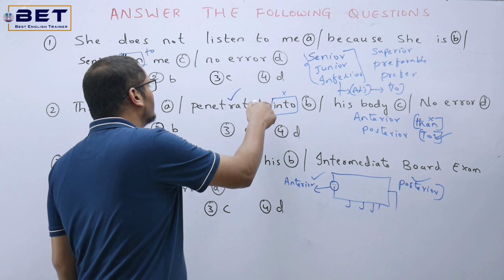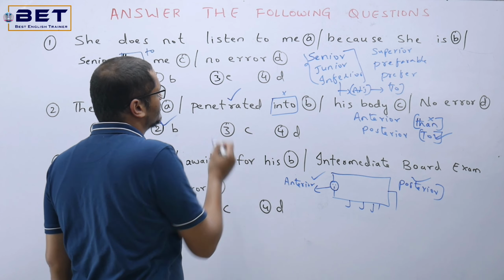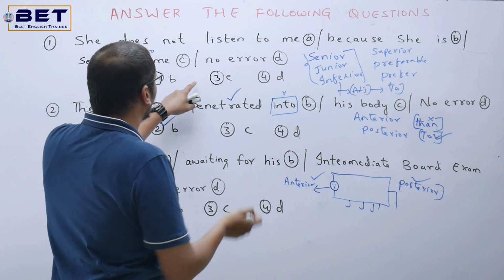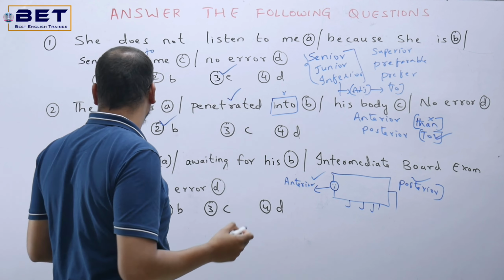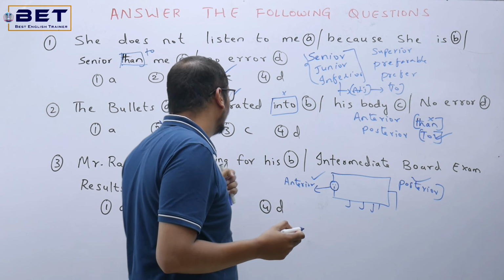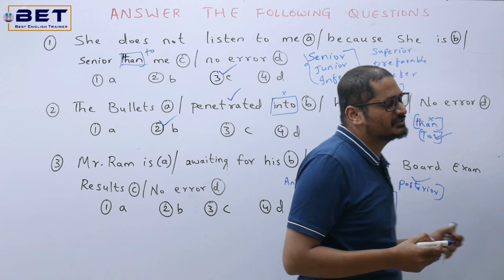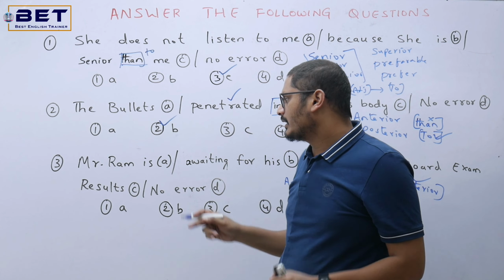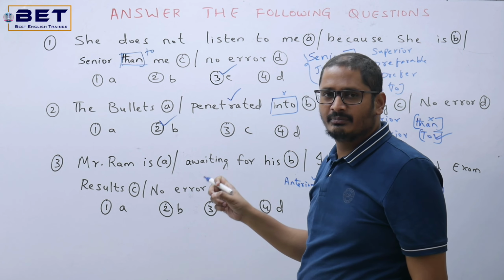So finally, where is the mistake in this? Option B has the mistake. In the first question, where is the mistake? Option C has the mistake. See our third question now. Mr. Ram is awaiting for his intermediate board exam results. Now this is the question and we need to find out the mistake in this.